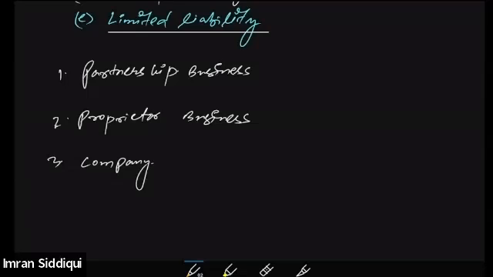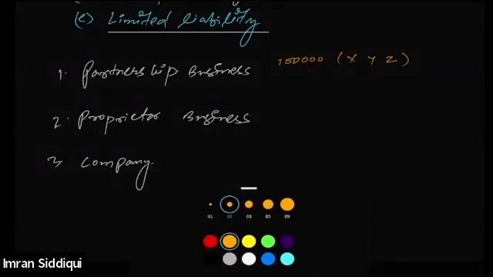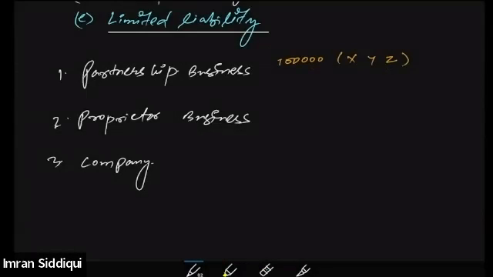Let's suppose there are 3 partners, X, Y, and Z, and they have contributed 1 lakh each into the partnership. And let's suppose, for example, that the liability upon the partnership business stands at 1,50,000.